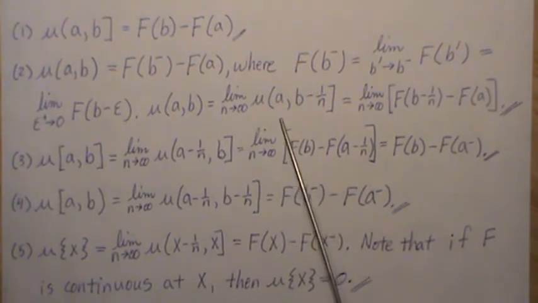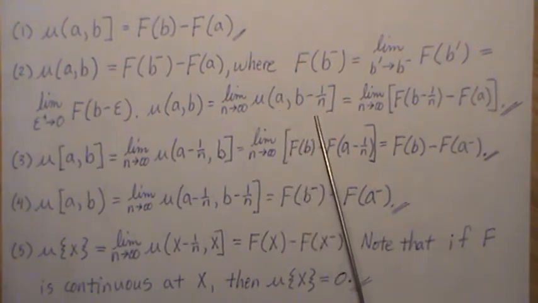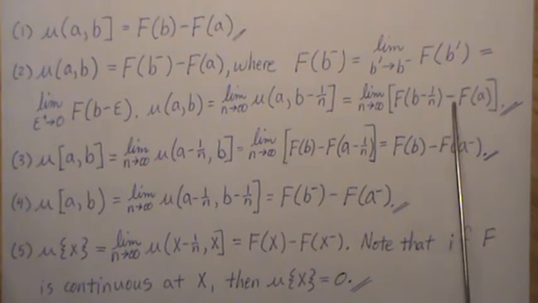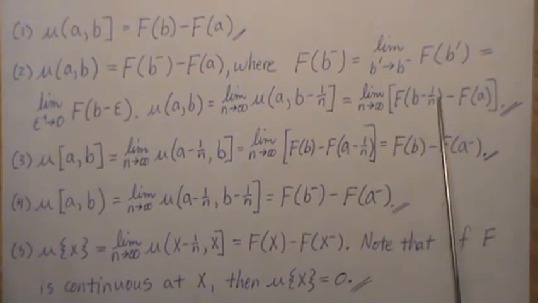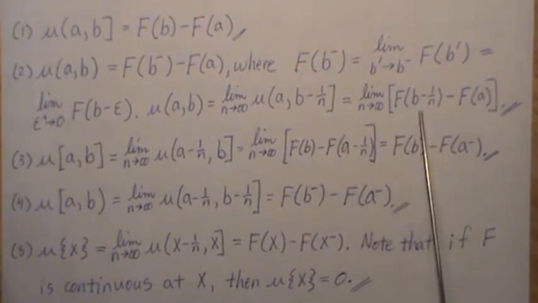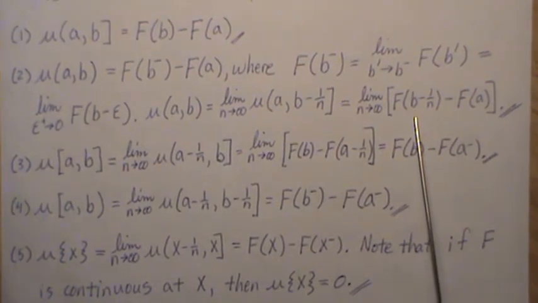But the measure of this right semi-closed interval is f of b minus 1/n minus f of a. As n goes to infinity, this is f of b minus. It's the limit as we approach b from the left side.